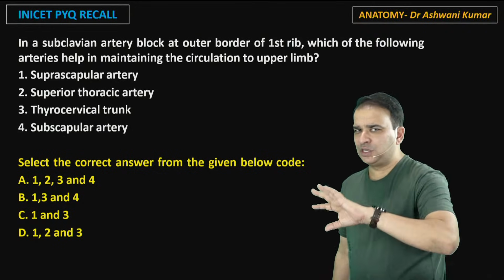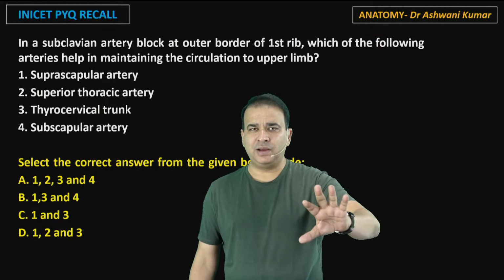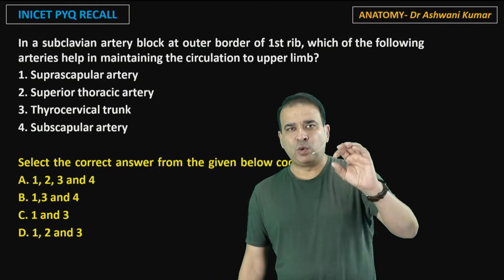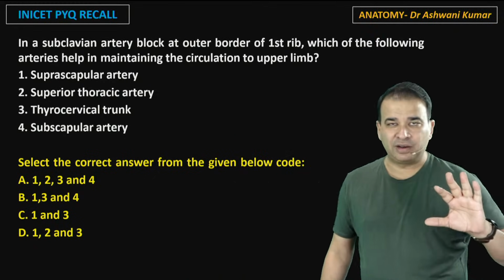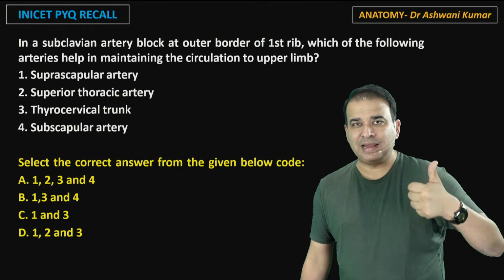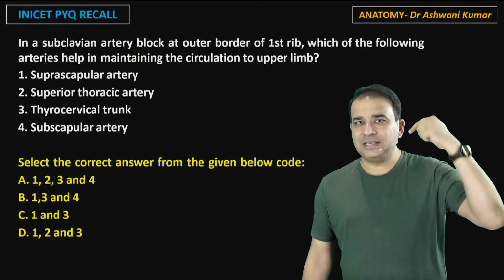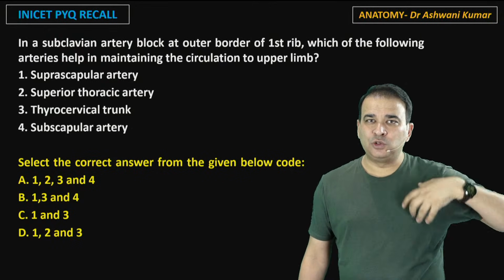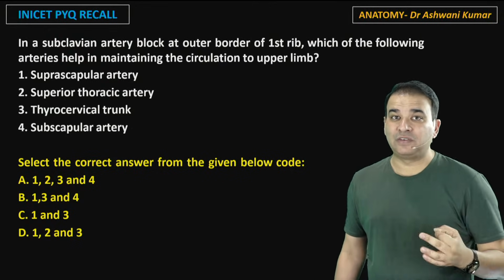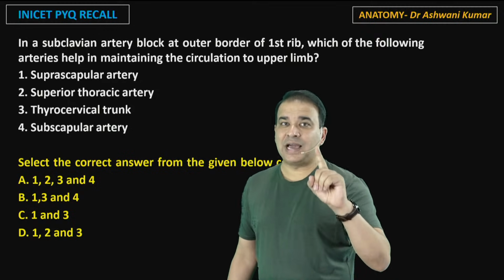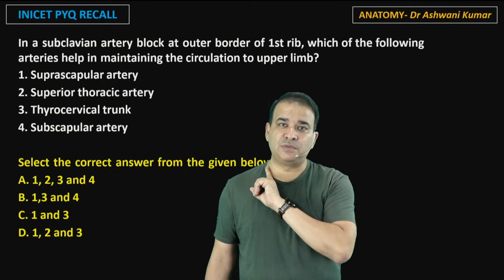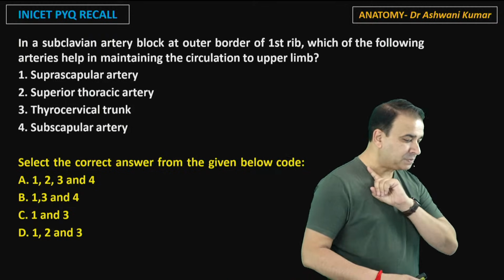So before I show you the pictures, think about the branches, guys. I know you read about it here. Just say these branches to yourself. What are the branches coming from the first part of subclavian artery? VIT, vitamin, VIT. V is vertebral artery, that went up. I is internal thoracic, that went down into the thorax. What is left? Thyrocervical trunk. So what we need, one is thyrocervical trunk. Thyrocervical trunk is from the first part of the subclavian artery.